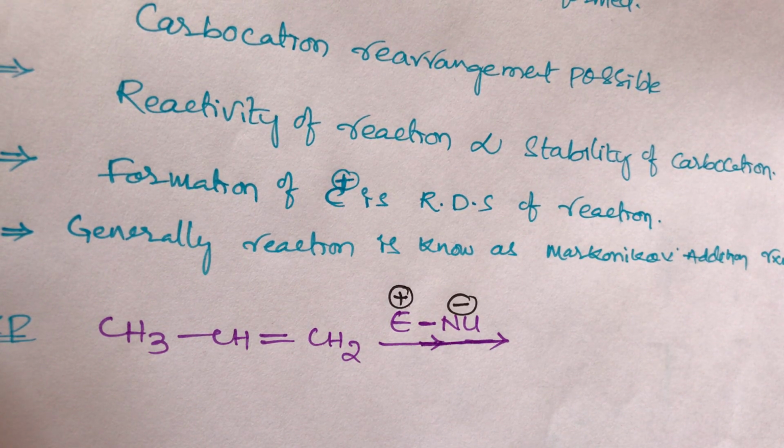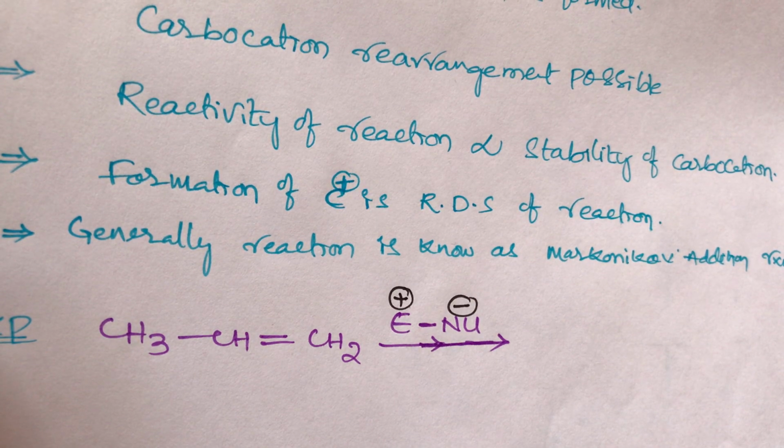We know what the Markovnikov rule is. Generally all electrophilic addition reactions follow the Markovnikov rule, about 90% of reactions.